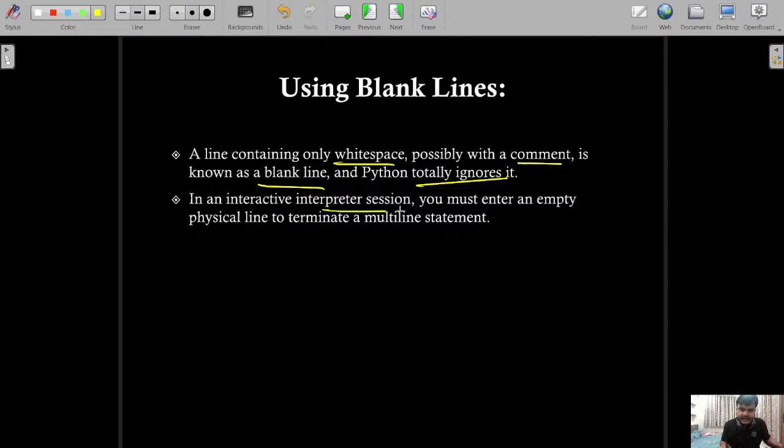In an interactive interpreter session, you must enter an empty physical line to terminate a multi-line statement. So if you are working completely in the interpreter and you want to terminate a multiple line statement, you must enter the empty physical line. If you enter it, it is going to terminate, just like the escape button works.